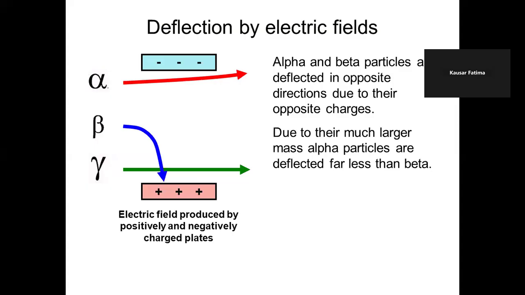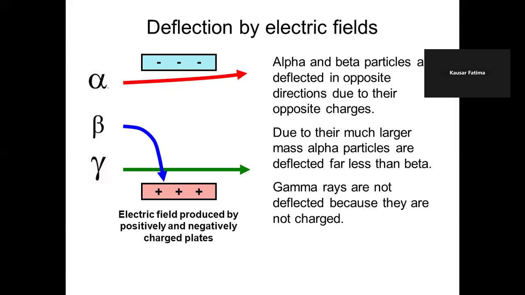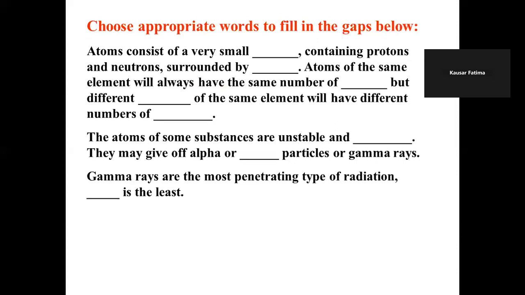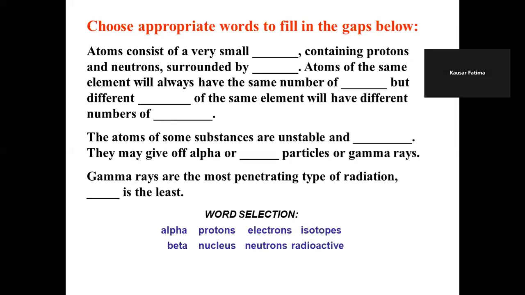And again, due to larger mass, alpha particles are deflected far less than beta. Gamma is not deflected because it is uncharged. So here are some blanks to fill up. An atom consists of a very small dash, what comes? Nucleus containing protons and neutrons surrounded by